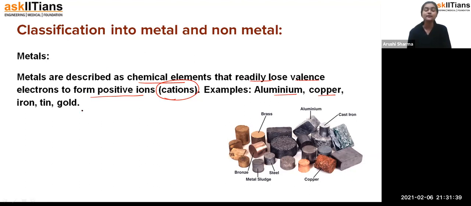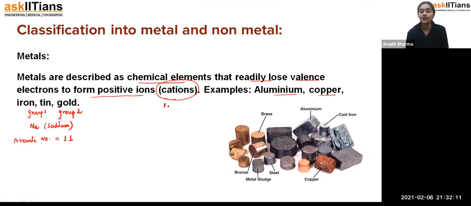Students, if you have seen the periodic table, in the periodic table we have groups like group 1 and group 2. The metals present there are called metals. Now in group 1 there is sodium, Na is sodium. If we talk about the atomic number of sodium, it is 11.